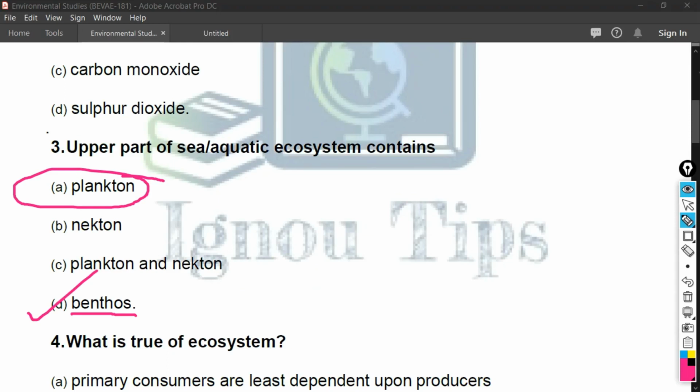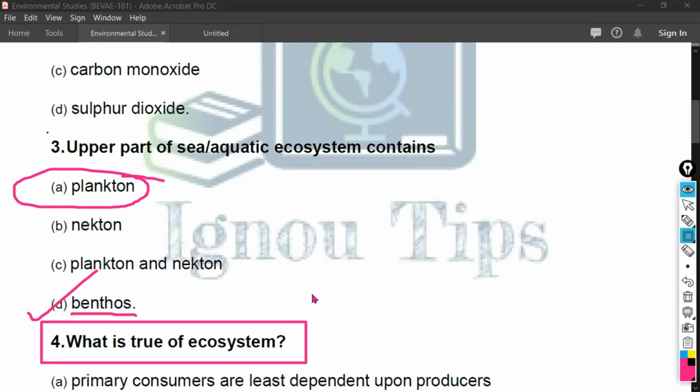Actually, benthos are living on the bottom or benthic region of the water mass, for example crabs, lobster, etc. I hope you understood this question. Now let us proceed to our fourth question, and the fourth question of our topic is, what is true of ecosystem?